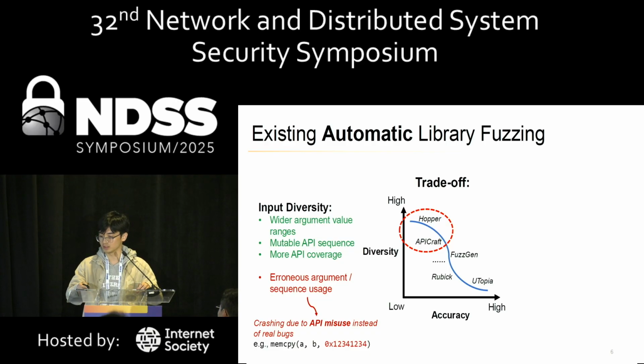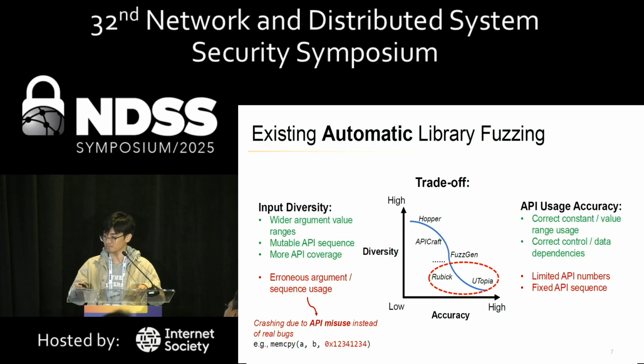However, it's at the cost of generating erroneous API usage, leading to false crashes due to API misuse instead of real API vulnerabilities. For example, mutating any API arguments, like the third argument in this glibc API, will lead to a memory overflow crash, but it's not a real bug.